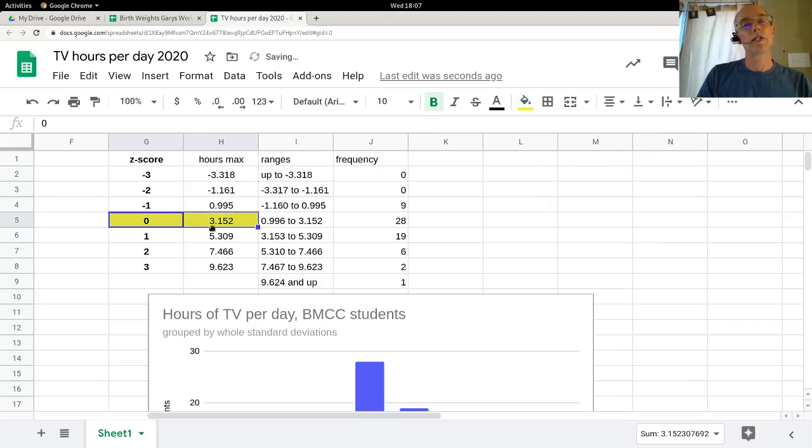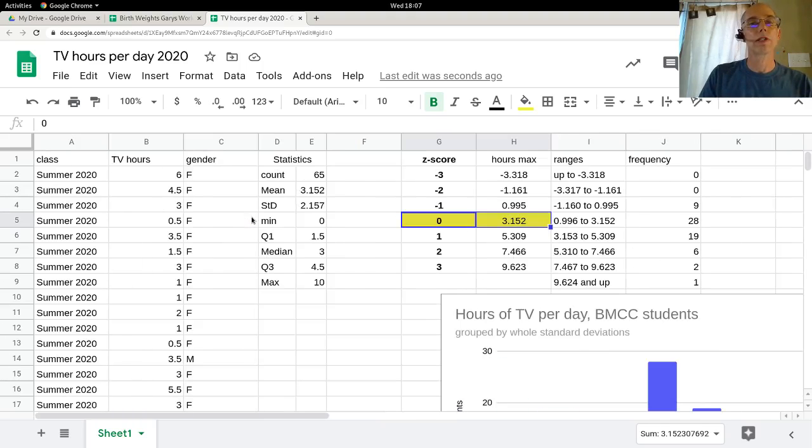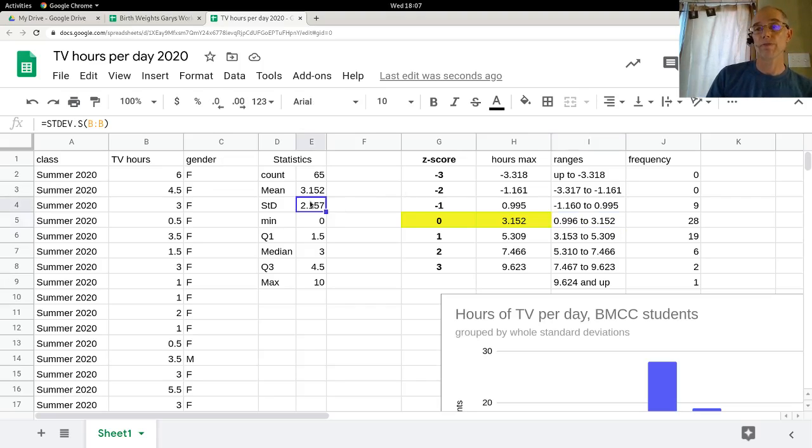My mean is 3.152 is what I'm using here. Let's see, yep, that's what it was. So what I'm doing is I'm using the mean as one of my max values in my groups, and then from there I subtract the standard deviation one at a time going that way, and I keep adding the standard deviation going that way. So the width of each of these ranges here is the standard deviation.